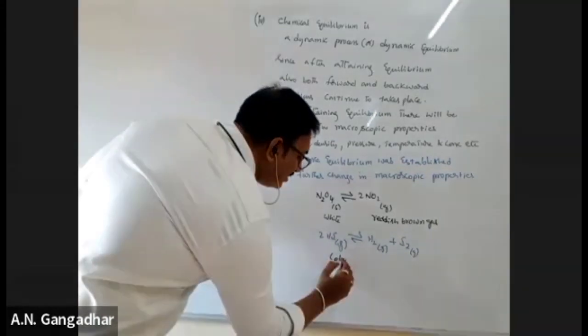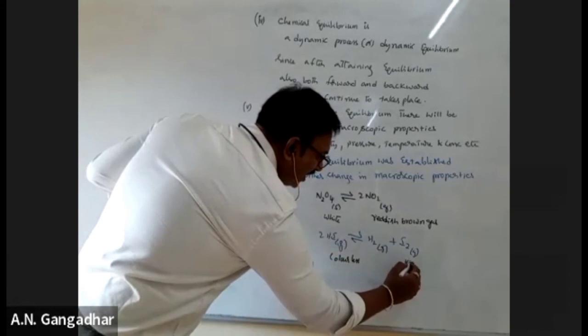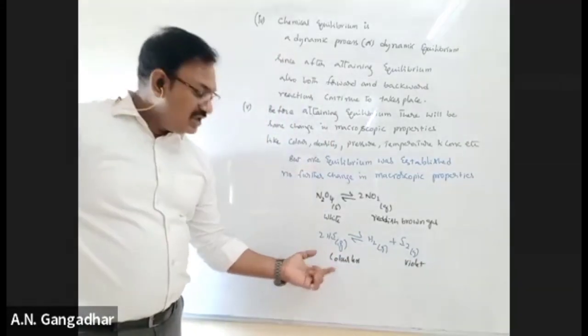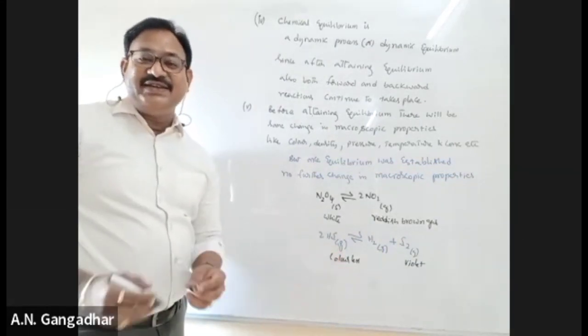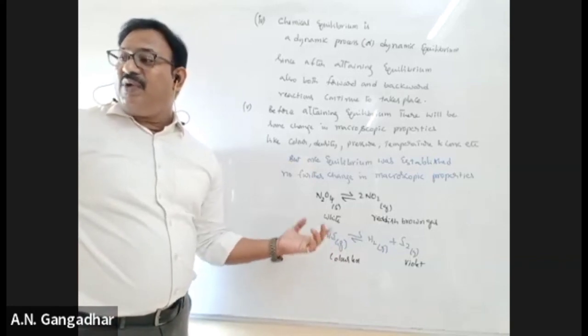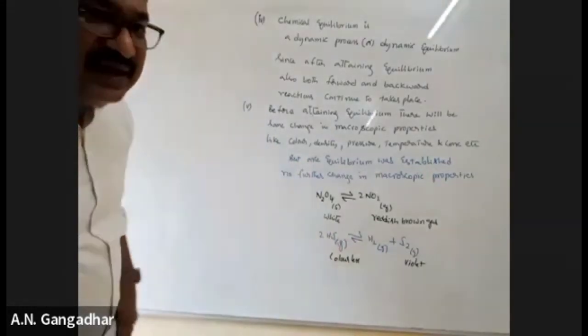HI is a colorless gas and iodine is violet. So here also a pale violet color is the constancy in color at equilibrium. So this is another important characteristic.